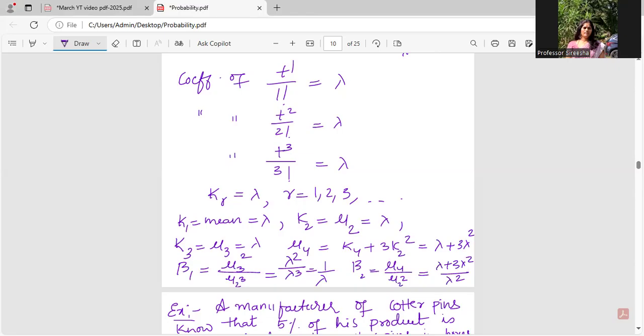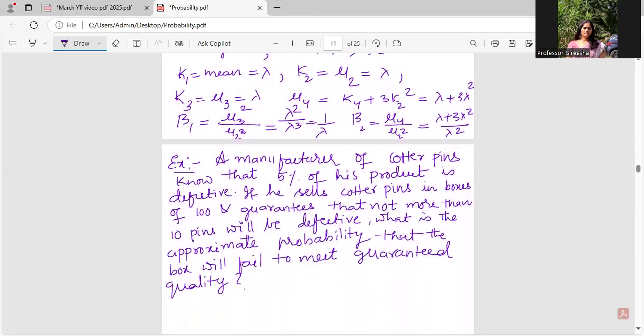I'll talk about a problem on the Poisson distribution. A manufacturer of quarter pins knows that 5% of his product is defective. If he sells quarter pins in boxes of 100 and guarantees that not more than 10 pins will be defective, what's the approximate probability that a box will fail to meet the guaranteed quality?